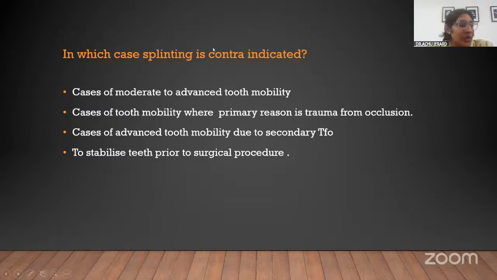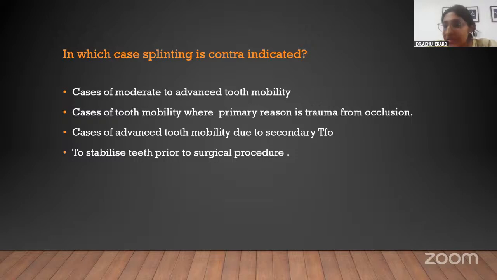Yeah. So, I've already told you, it is the case where the primary reason of the tooth mobility is traumatic occlusion. Somebody else. Yeah, correct. Correct, Raj. It is the second option, that is, cases of tooth mobility where the primary reason is trauma from occlusion.